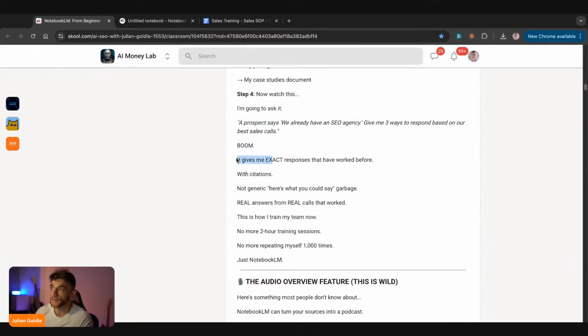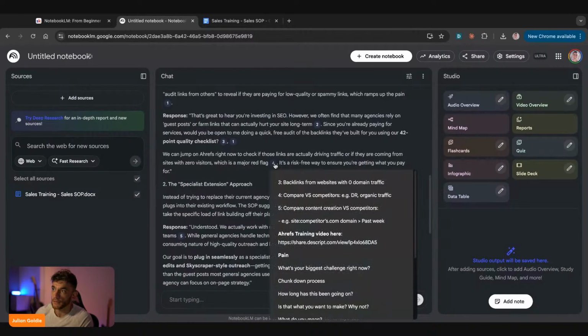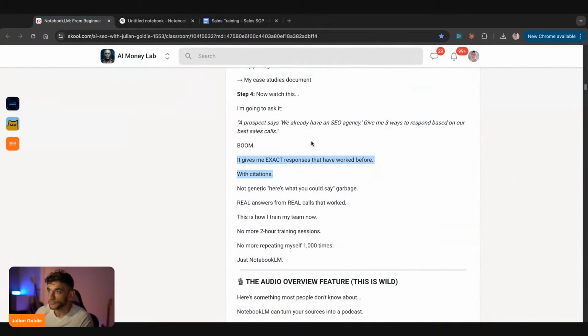And it gives the exact responses that worked before with citations, right? So if you go back here, you see it's actually got the citations of the document and it links directly to it, right? Pretty cool. And so this is not like generic, here's what you could say garbage. These are real answers from real calls that worked. And that's how I train my team now. No more 2-hour training sessions, no more repeating myself 1,000 times, just NotebookLM.